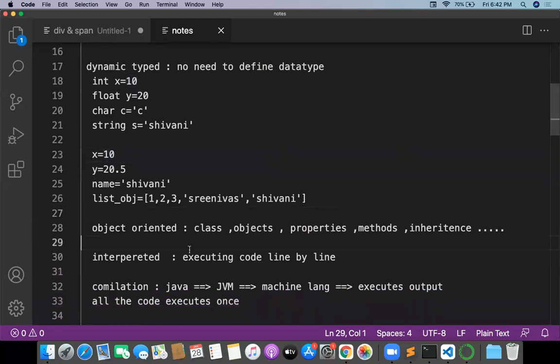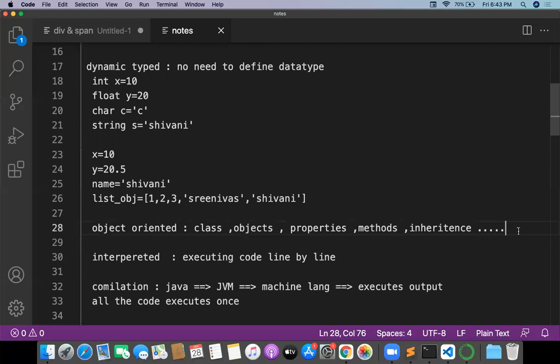Python is object oriented. Object oriented programming languages are actually powerful. You take Java, you take C++, you take C Sharp, you take PHP. All object oriented programming languages are powerful, and you can write reusable code. Python follows this very good benefit called object oriented. Classes, objects, properties, methods, inheritance, all the things are available.